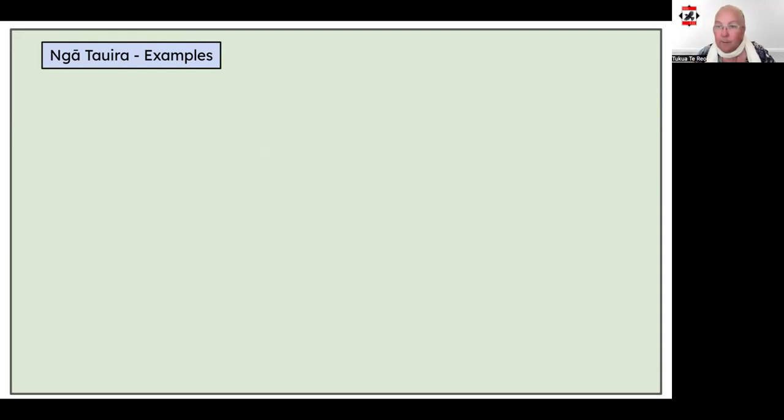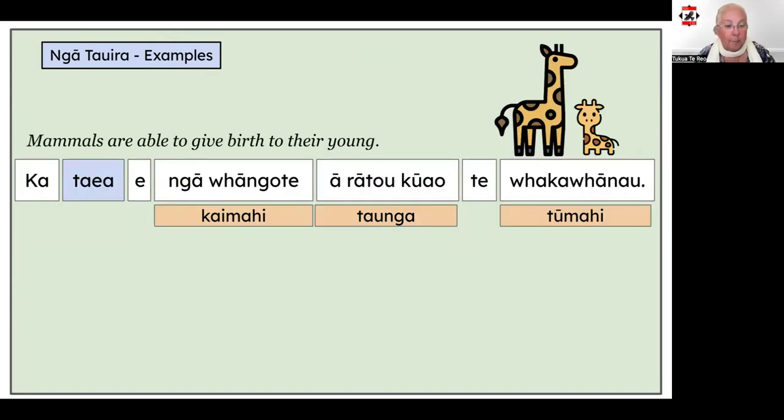Here's one more example and an activity. I'll give you the example first. Mammals are able to give birth to their young. Ka taea e ngā whāngote a rātou kuao te whakawhānau. The words whāngote and kuao relate specifically or only to animals.